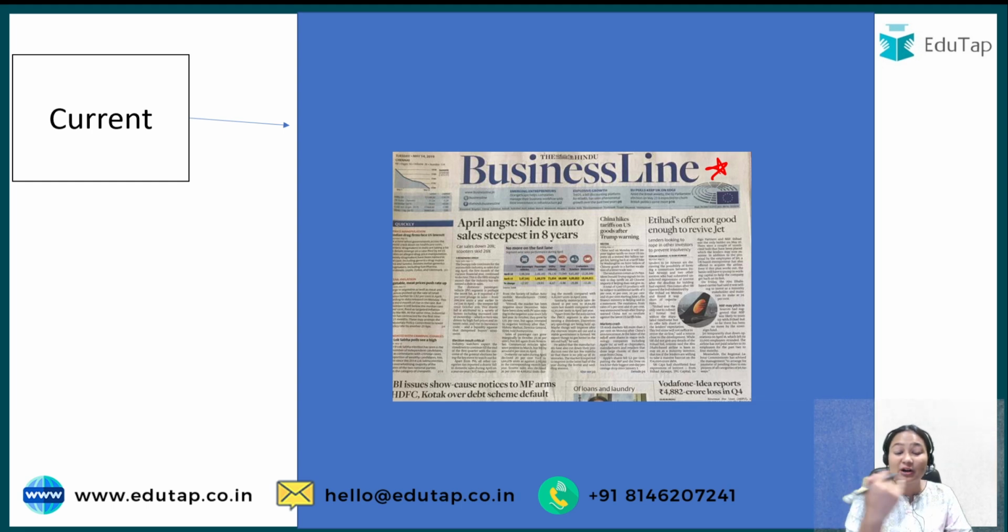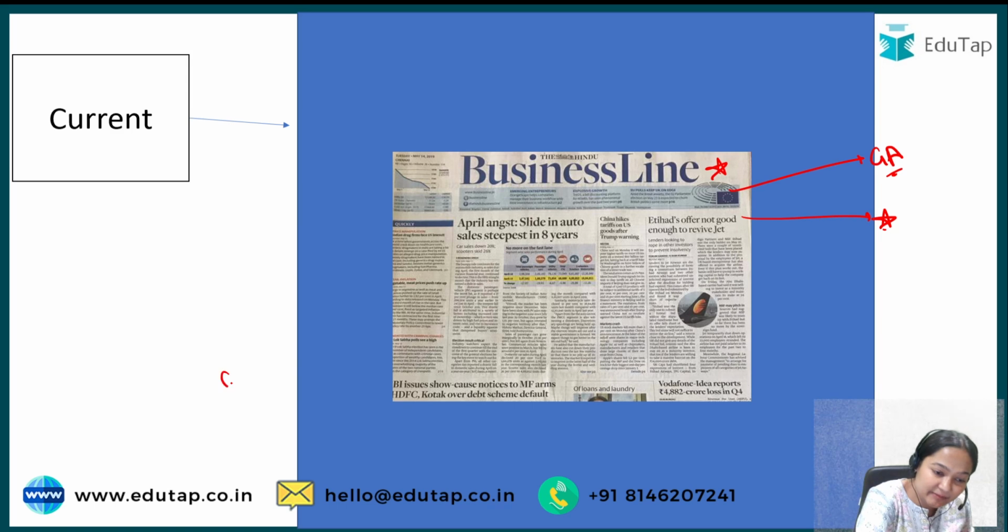It will also help you cover current affairs. Also, see the general awareness we are talking about now. If there is a very good development or something big happens, some award has been distributed, somebody won something, somebody was promoted, the rank changed, that kind of information will be very clearly covered through the business line. So for GA also, this holds a lot of importance.